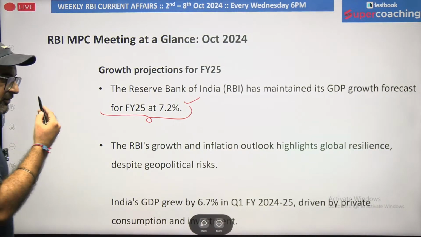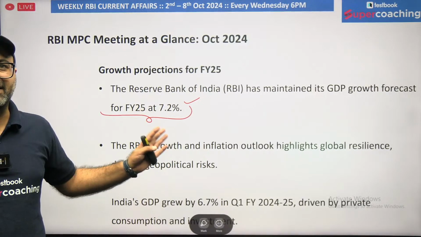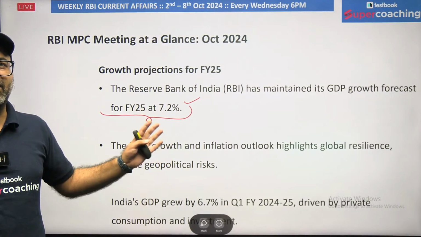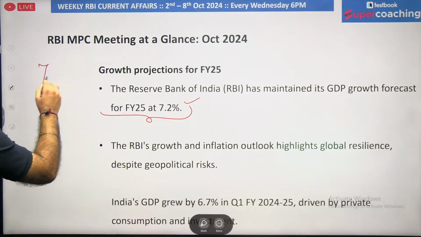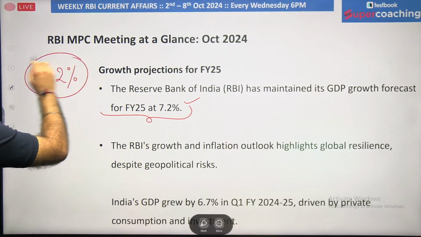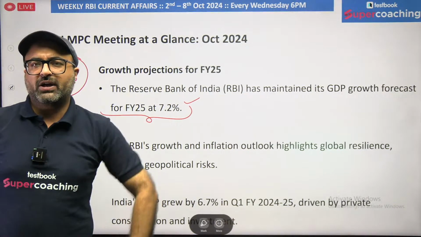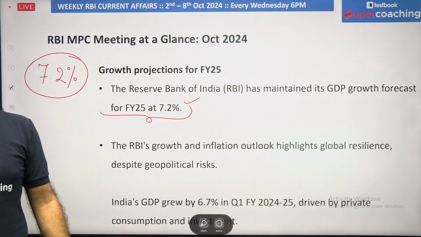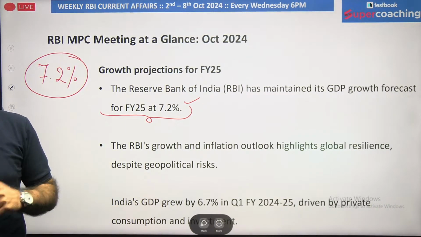That means for the financial year 2024-25, RBI is expecting that Indian GDP will grow at a rate of 7.2%. This is a must-remember data, because a direct question can easily be asked in your examination. The question is, according to RBI, what is the GDP projection for India for 2024-25? Then your answer is going to be 7.2%.